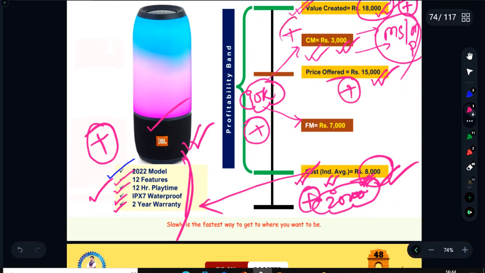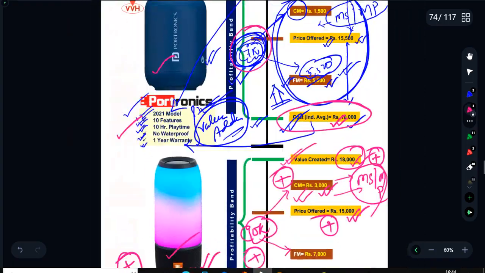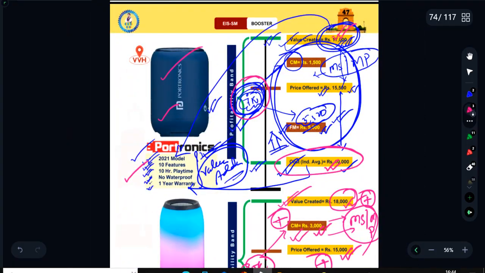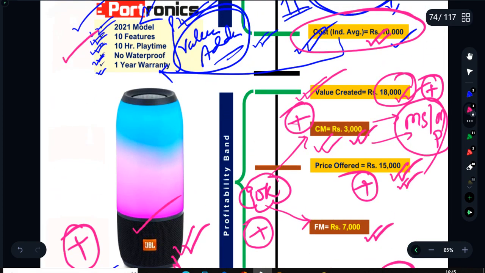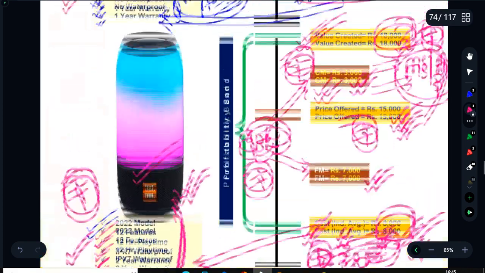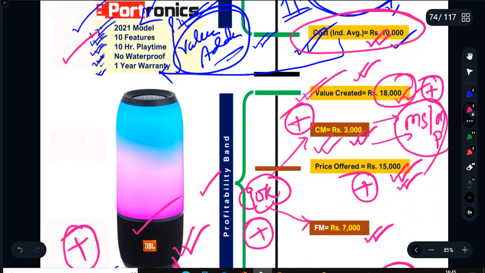So all these are points where JBL is scoring very well over Portronics Limited. Portronics is losing the battle against JBL, and that's why JBL is number one. At the same time, they are getting cash rich. They are selling at a lower price. They are able to reduce cost and they can create more value. Their profitability band is more. They are offering more margins to the customer. They are getting better market share and market position, and that's why JBL is the winner.